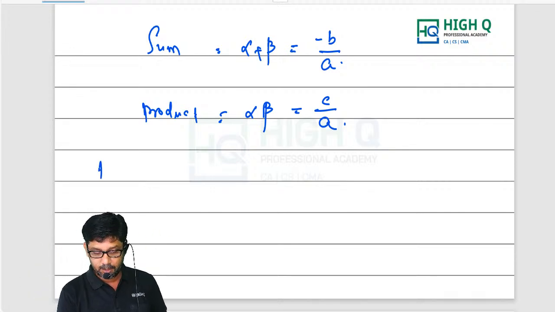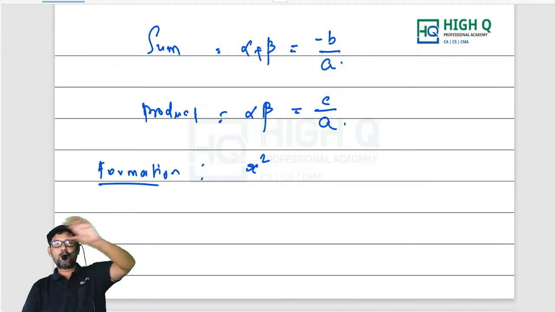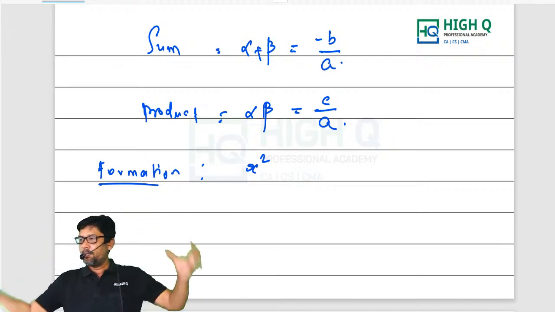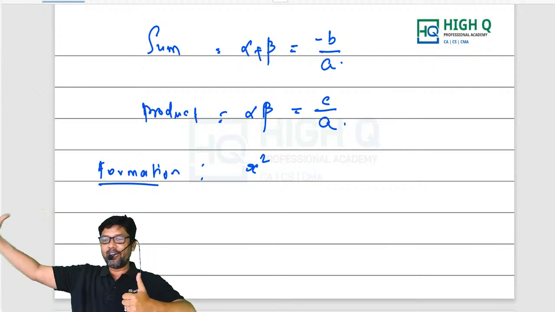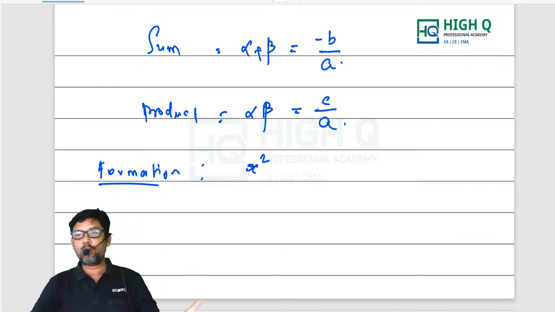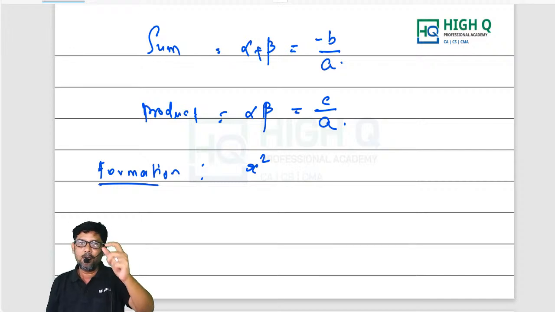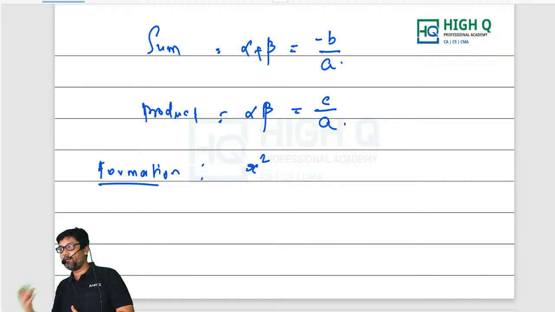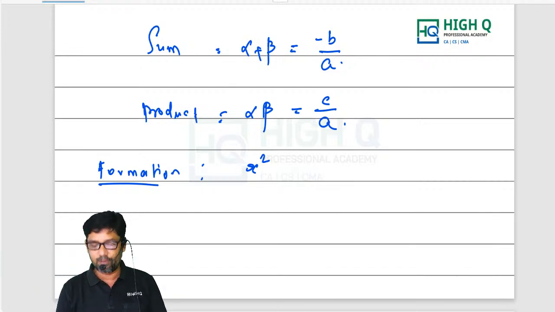Next one is what, my dear? Formation of quadratic equation. The second part is formation. What is formation? See, what does solving a quadratic equation mean? A quadratic equation will be given to you. By solving it, we get the values of x, that is, the value of the variable. That variable we call roots. So using the equation, find the roots. This is solving a quadratic equation. Formation is, using the roots given, we have to form the quadratic equation. That is, alpha and beta will be given, and we have to form the quadratic equation.